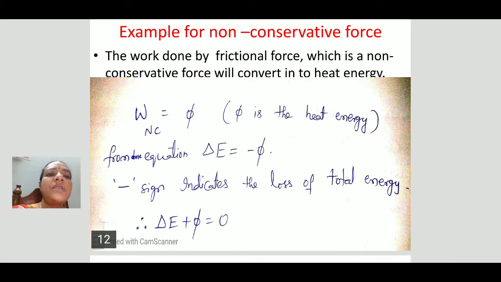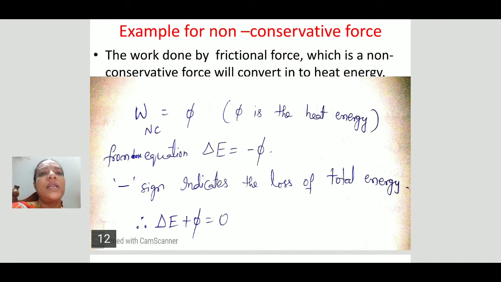For example, a non-conservative force is frictional force. The work done by the frictional force is converted into heat energy, because the work done from A to B is not equal to the work done from B to A.